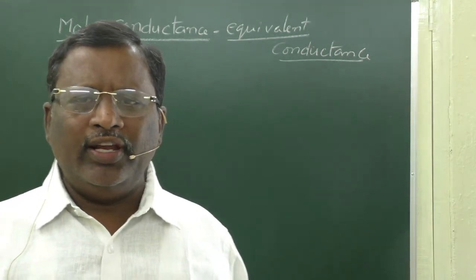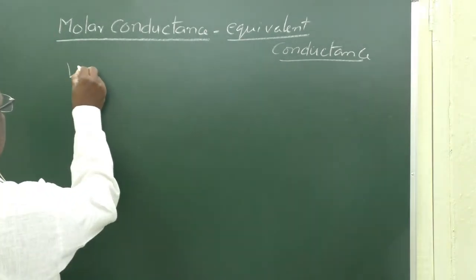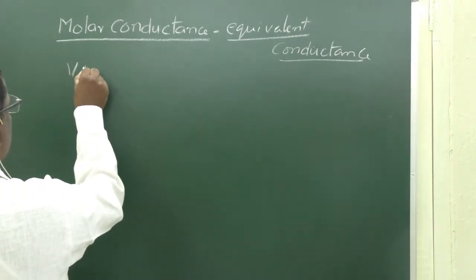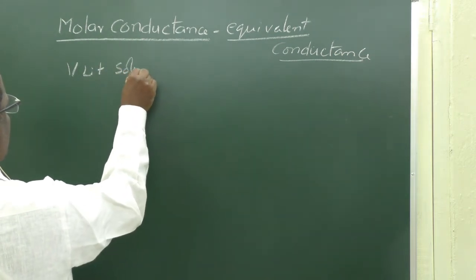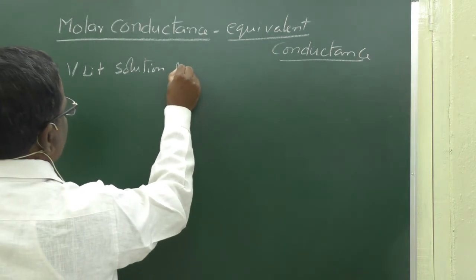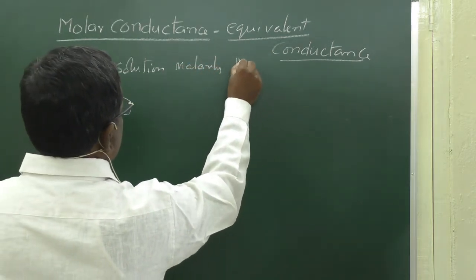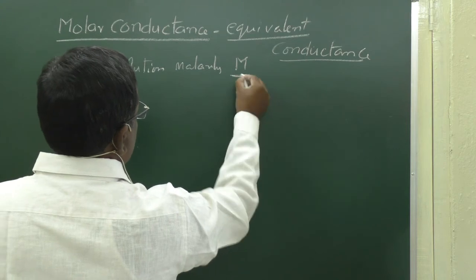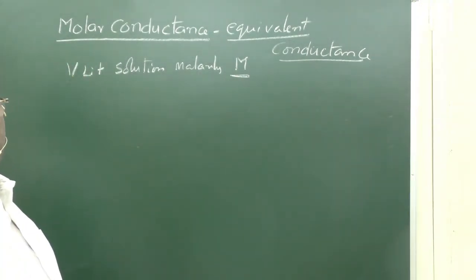Let V liters of a solution have molarity capital M. One mole of solute, 1 mole of electrolyte, is present in that solution.